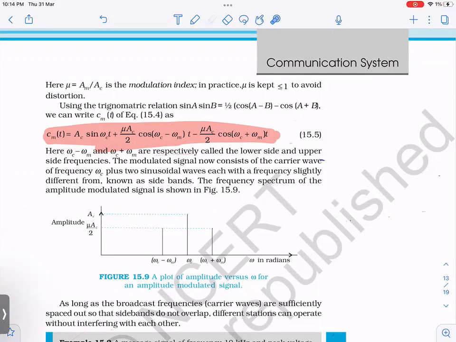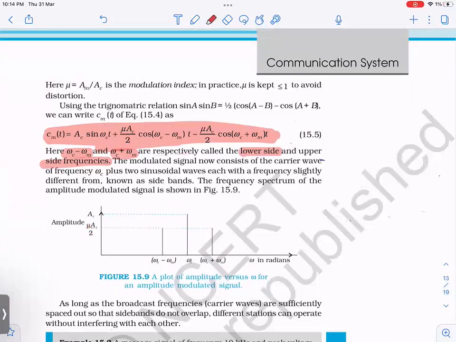Now, another important point here is omega c minus omega m and omega c plus omega m are called the lower side and upper side frequencies, right? See this here. This is omega c minus omega m, omega c plus omega m, right? This term, and omega c itself. And the amplitude of this term is AC, and the amplitude of these two terms is mu AC by 2.